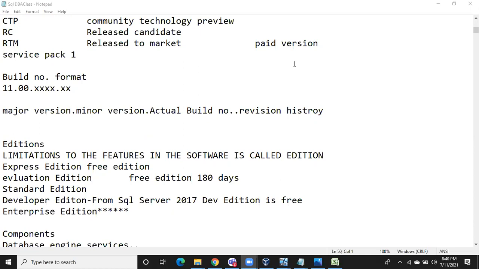In the same way, if Microsoft wants to introduce any new version of SQL Server, till now we have SQL Server 2019, right? Imagine Microsoft wants to introduce 2022. It's already 2021, right? So Microsoft wants to introduce a new version called SQL Server 2022. They won't release that software directly into the market, guys. First they will release a test copy of that software. The first test copy of the software is called CTP, Community Technology Preview.